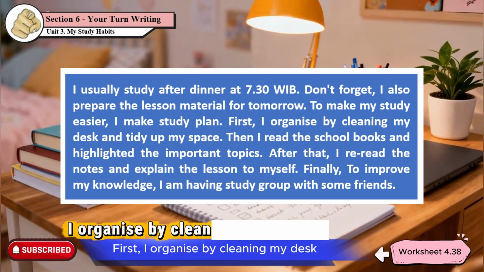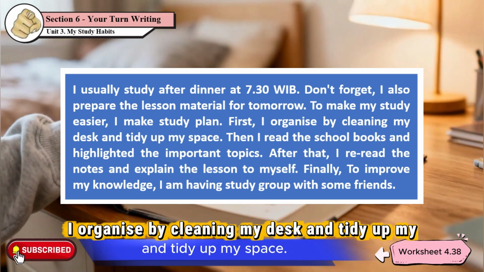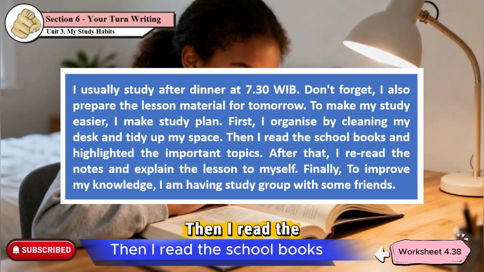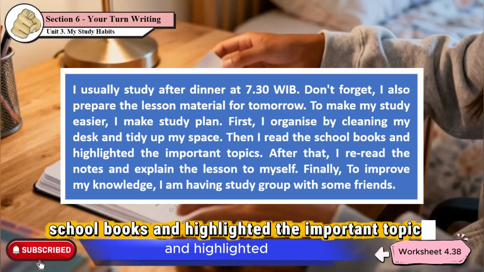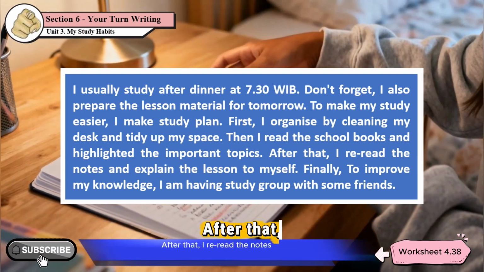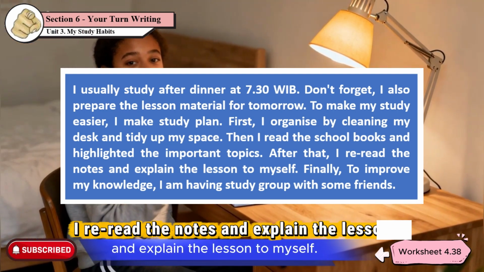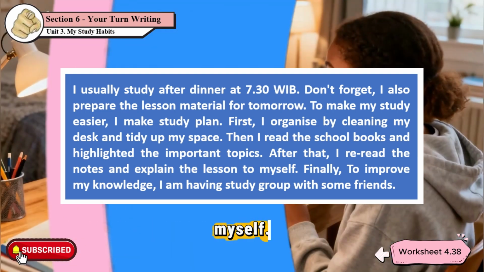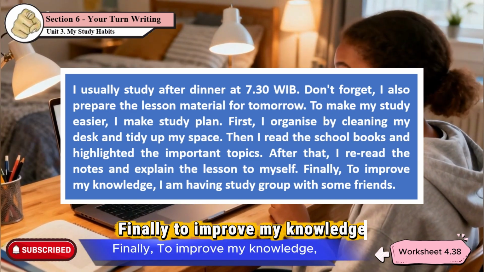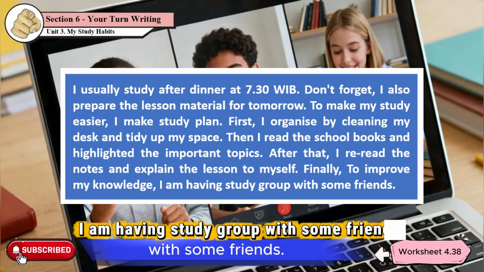First, I organize by cleaning my desk and tidy up my space. Then, I read the school books and highlighted the important topics. After that, I reread the notes and explained the lesson to myself. Finally, to improve my knowledge, I am having study group with some friends.